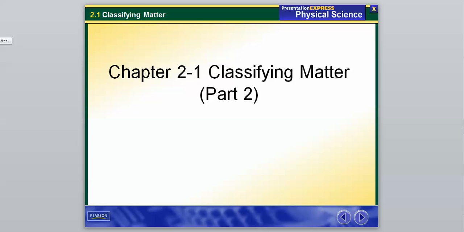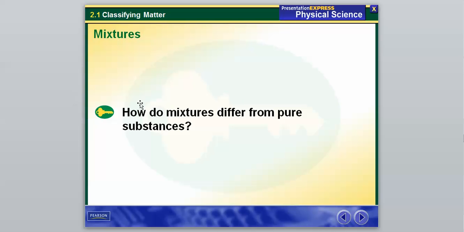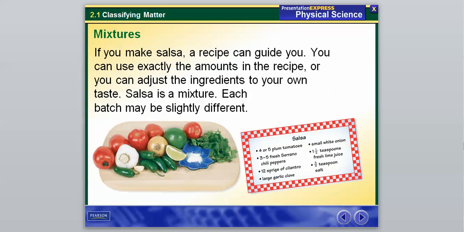So now what we're going to talk about is something called a mixture. So mixture is going to be the focus here to start. And again, it always starts us off with an example. It starts off talking about salsa, and we have a recipe that can guide you to make salsa, and you can use exactly the amounts in the recipe, or you can adjust the ingredients to your own taste. Salsa is a mixture.